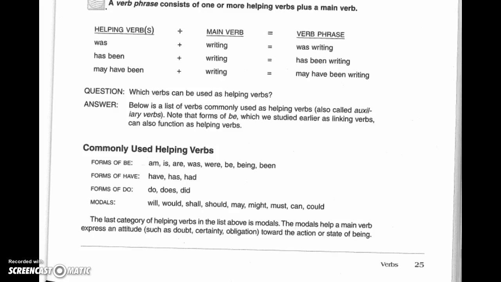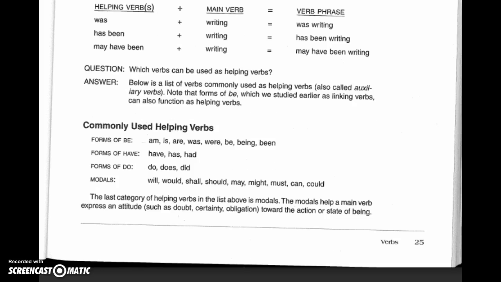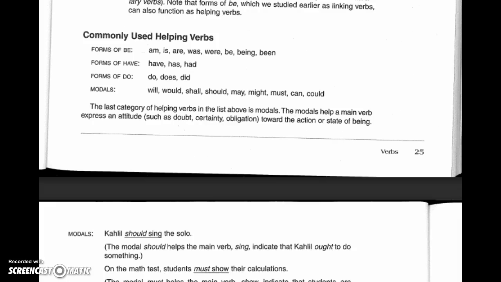Commonly used ones are forms of the verb to be, or to have, to do, or then these things called modals. But we're not really here to talk about modals so much as for you to become fluent in the way that we can use verb phrases to strengthen our writing.